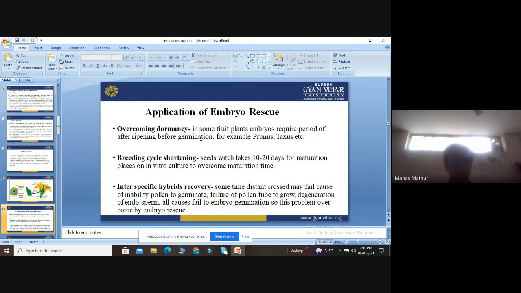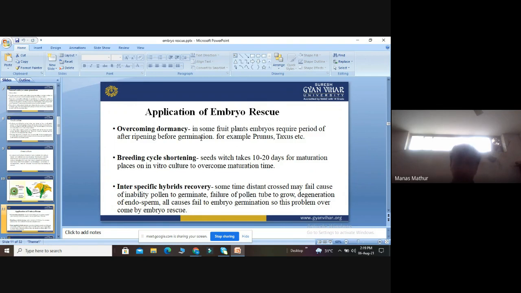First of all, the first importance is to overcome the dormancy. In some fruit plants, embryos require a period of time after ripening before germination. In some fruit plants, the embryos are not able to germinate easily, for example in Texas or Tunis. So, in order to overcome their dormancy, we perform embryo rescue.